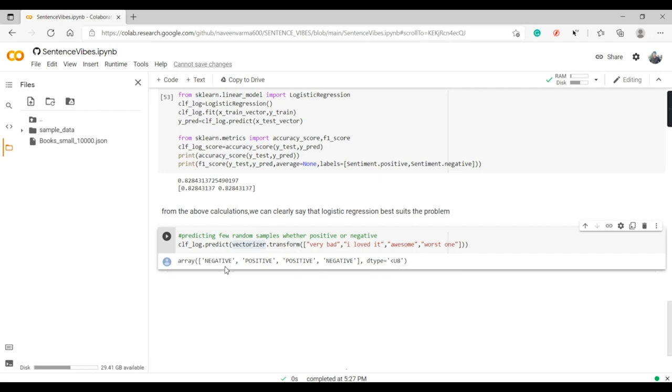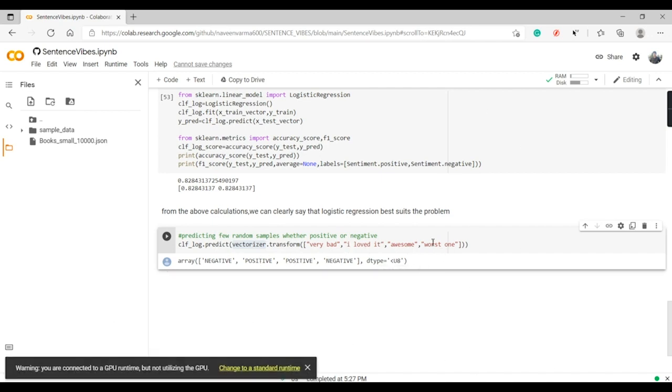Yeah, absolutely. Very bad is a negative sentence. I loved it is a positive sentence. Awesome is a positive sentence. Worst one is a negative sentence.